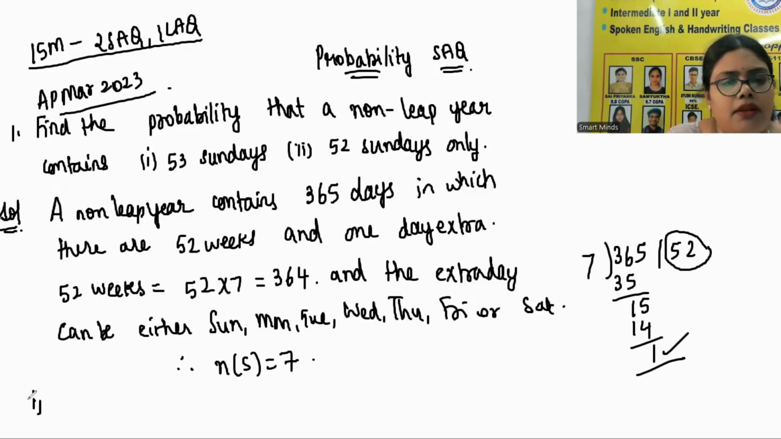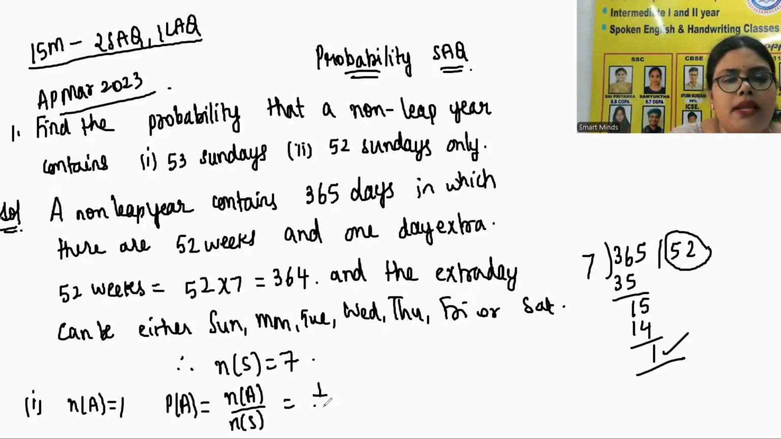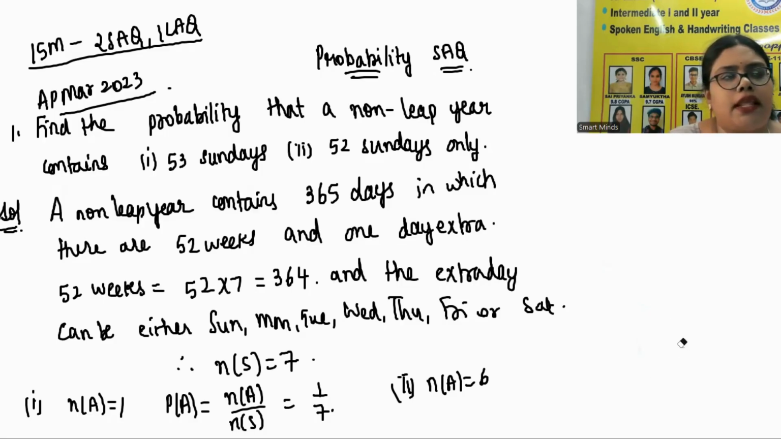Now we will take number 1. Number 1 is n of A is equal to 1, because there is only 1 Sunday in a week. So P of A is equal to, formula for P of A is n of A by n of S. So that is 1 by 7. And the second bit is n of A is equal to 6. How many days are there in a week which does not contain Sunday? There are 6 days which are not Sundays. So therefore P of A is again n of A by n of S, that is 6 by 7.